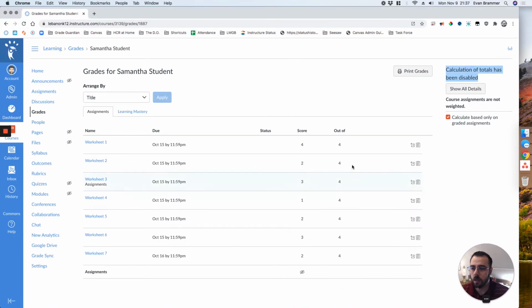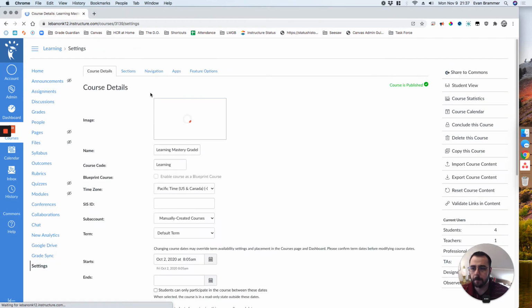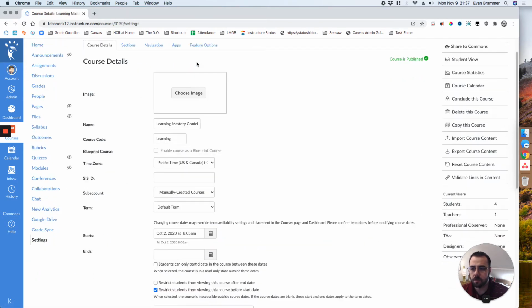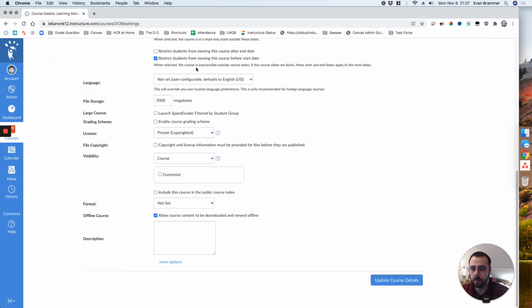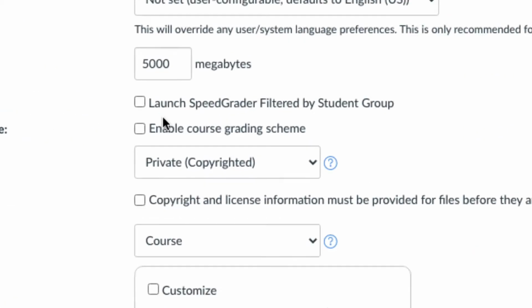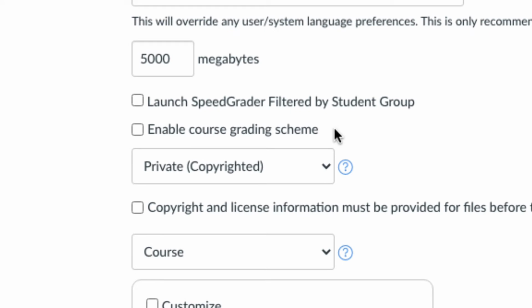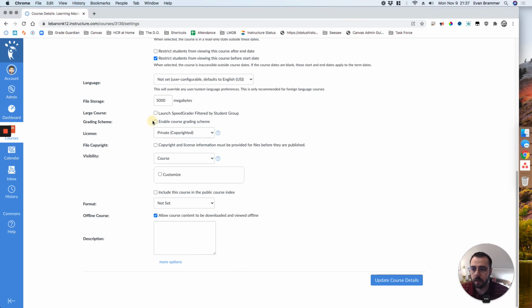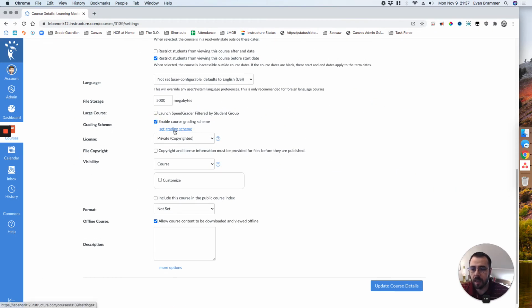So let's go ahead and go into our course, and we're going to go down to settings and scroll down to about the middle. You can see right here it says enable course grading scheme, and maybe you already have this checked, but we're going to click there. And then underneath it, it says set grading scheme. We're going to click that.